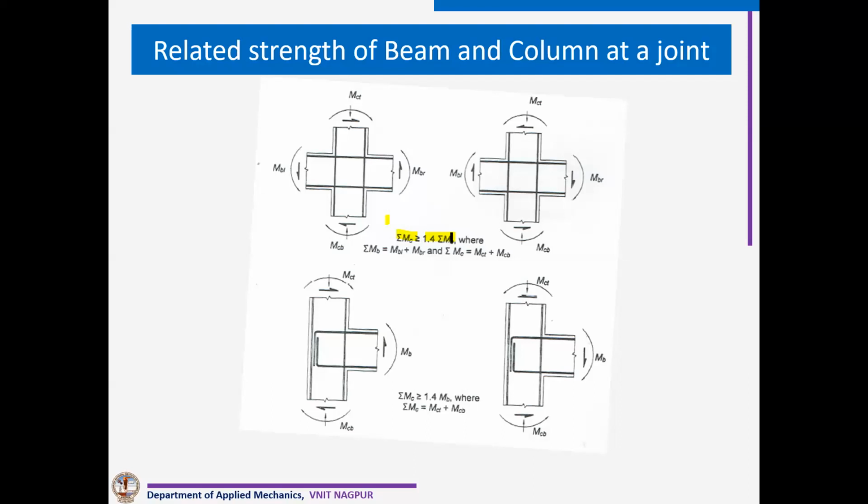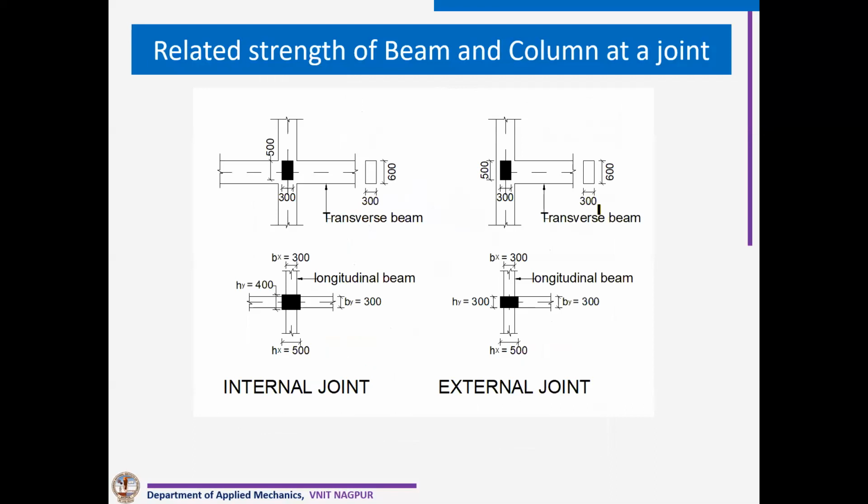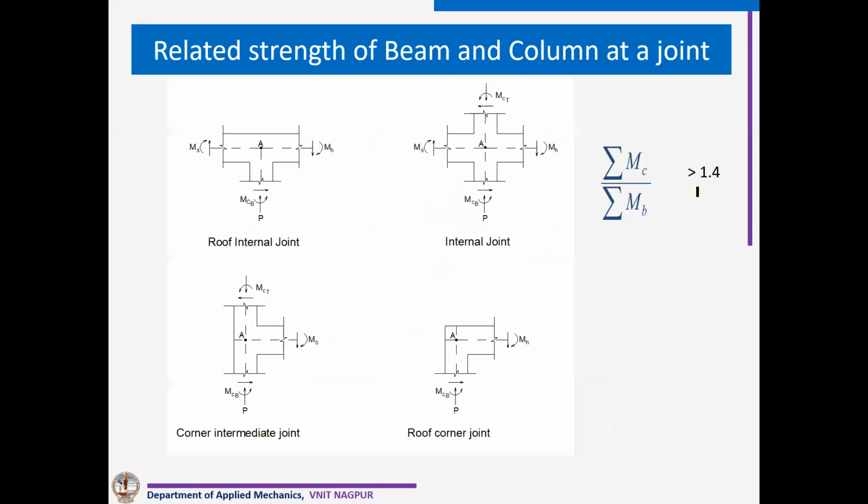So we have to make sure that these particular checks are properly executed. We can have interior joints, and we can have exterior joints like this. You can see this is the MC by MB ratio: moment of resistance of column over moment of resistance of beam. That ratio has to be more than 1.4. We cannot provide very small column sizes because of this.